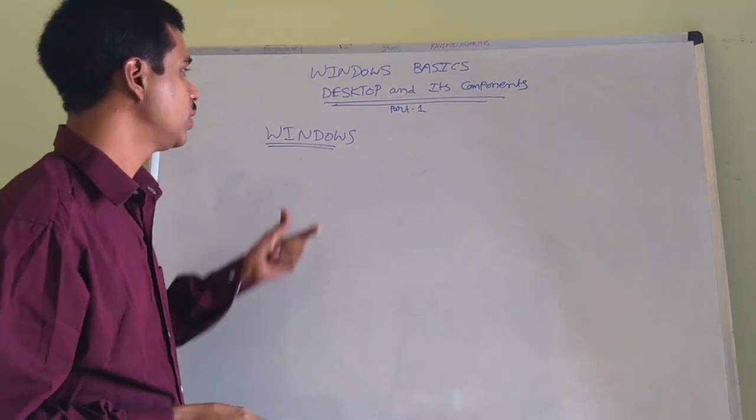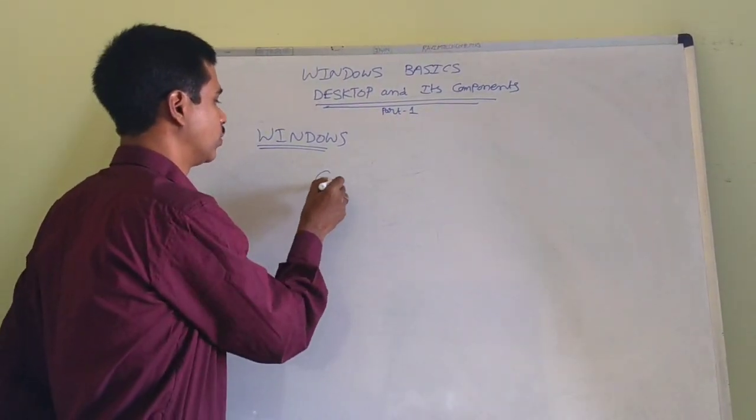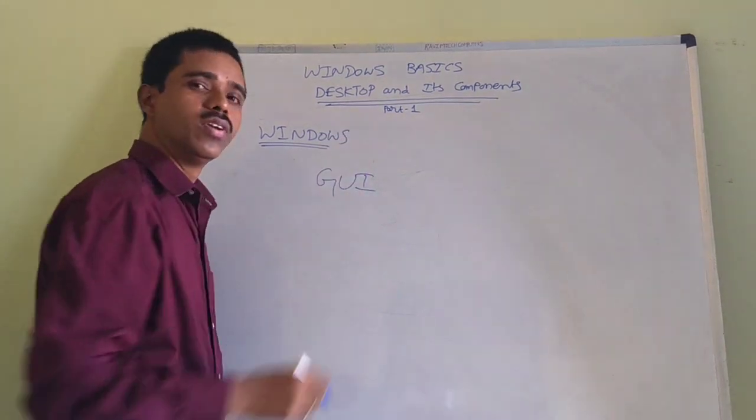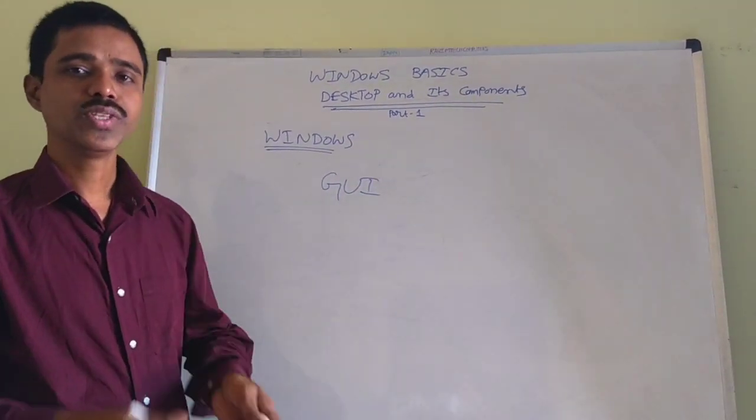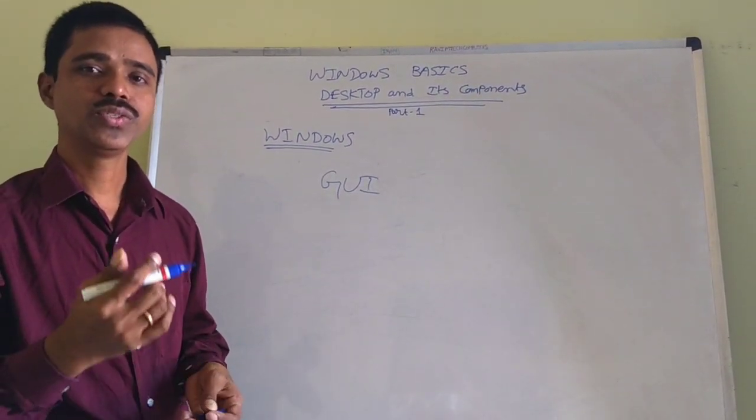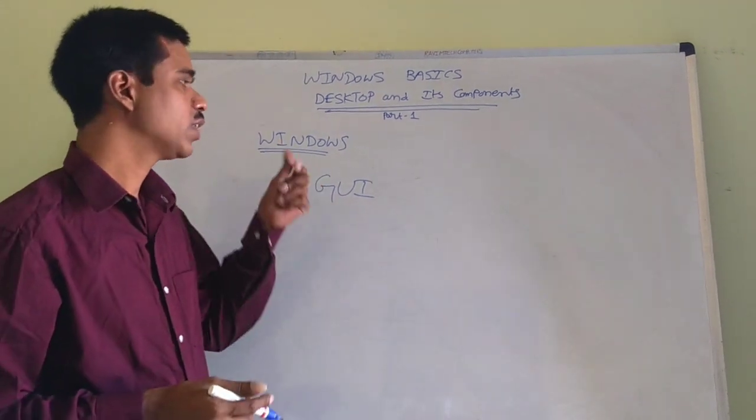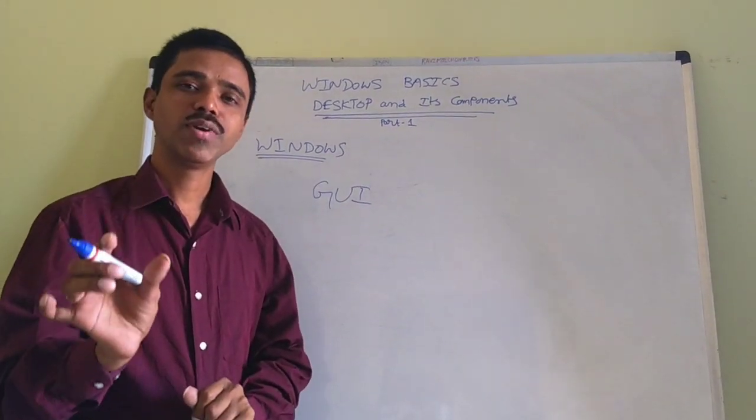Windows is an example of a GUI also. GUI means Graphical User Interface. Why? Because in the Windows operating system, everything is displayed in picture format.